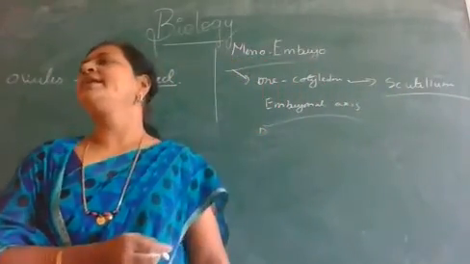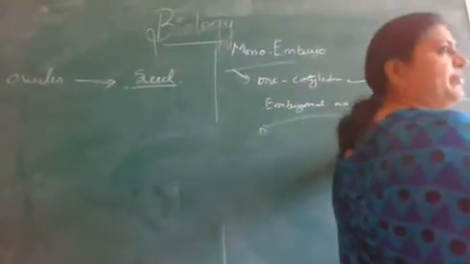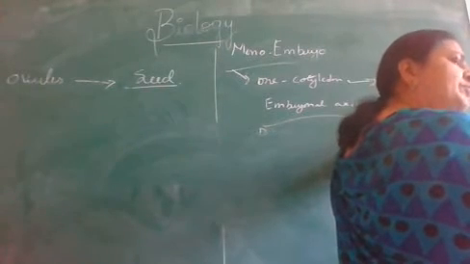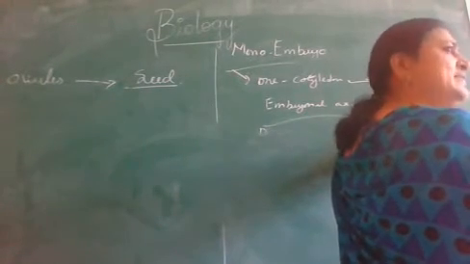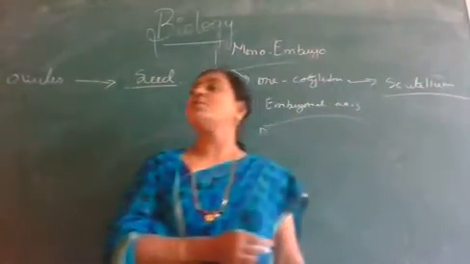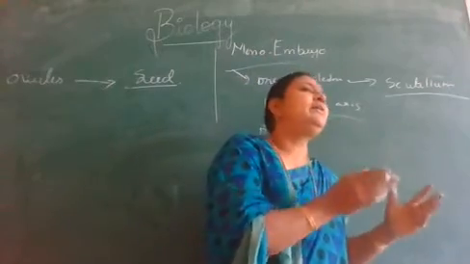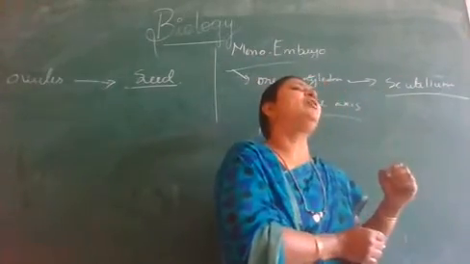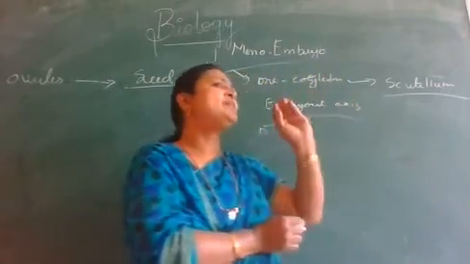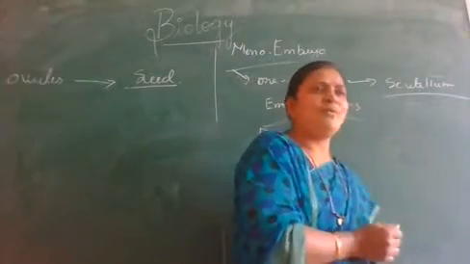Single cotyledon in monocots is called scutellum. This scutellum is present on the lateral side of the embryo. That means this scutellum is present at one side of the embryo.